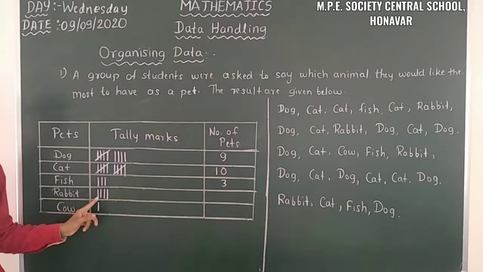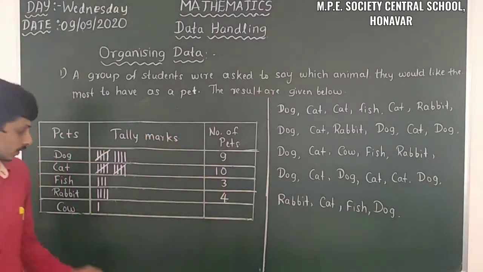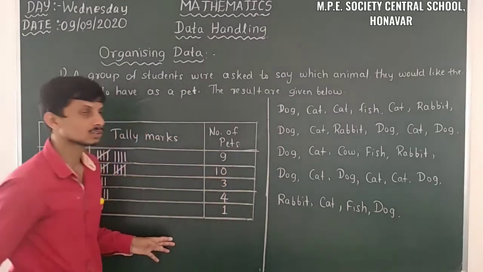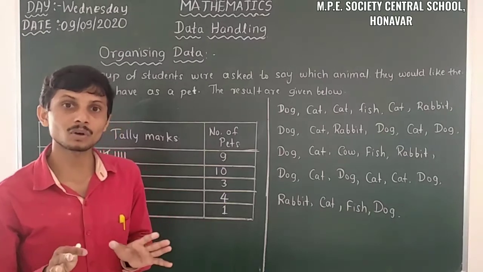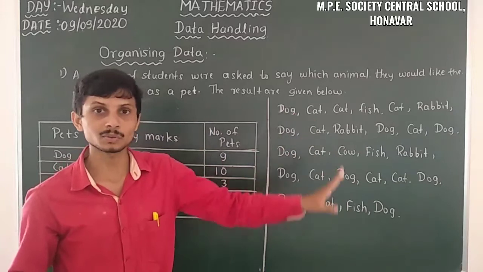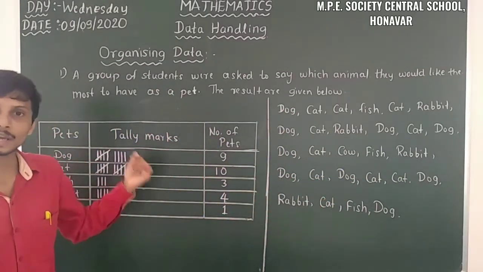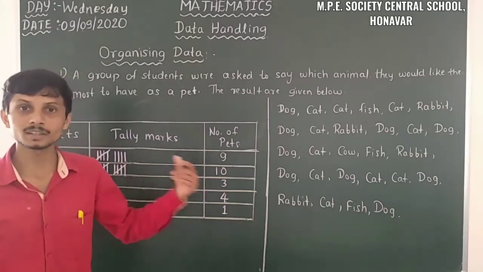Then here rabbit 1, 2, 3, 4. Yes, 4. Then here cow is only 1. Yes. So here the organizing of data is completed. So we have to be aware of all the things here. One after another we have to take, and after that simultaneously we have to put the tally marks in front of the pets, or in front of that information.